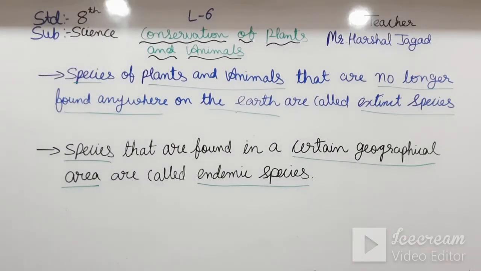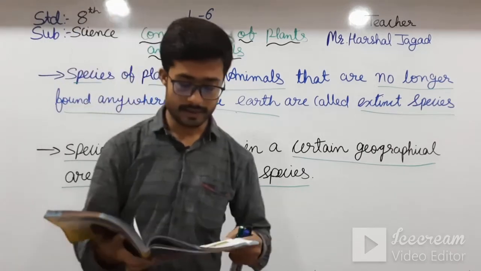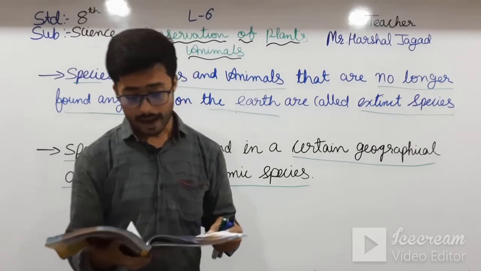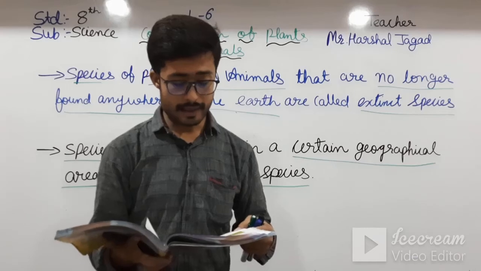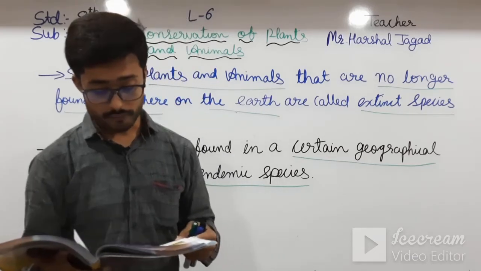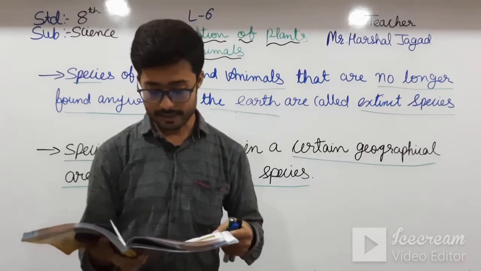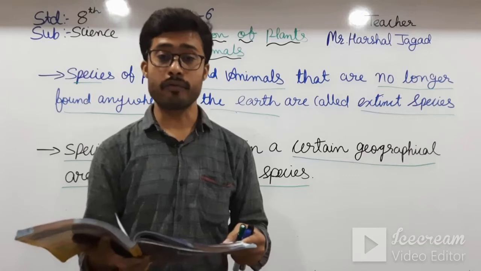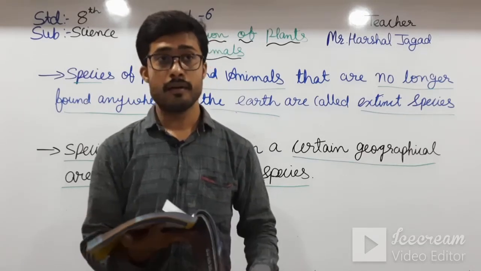Now let us see which are these animals and plants. Here the dodo bird and mammoth are also examples of extinct species. When the last individual of any species dies, it is said to be extinct. Okay students, see here there are some pictures of it, that is dinosaur, dodo and mammoth.